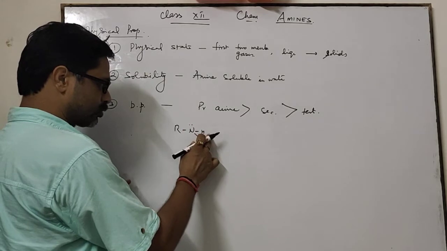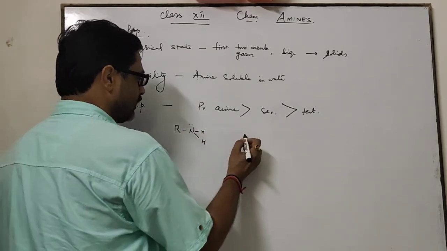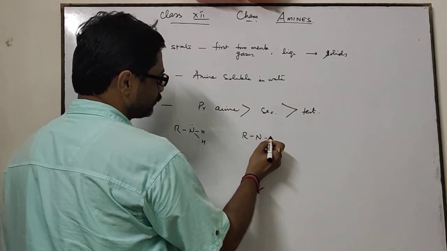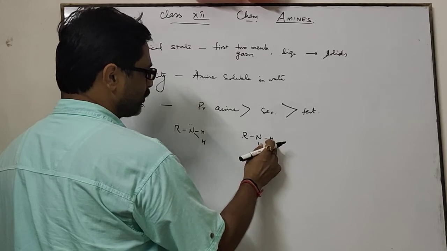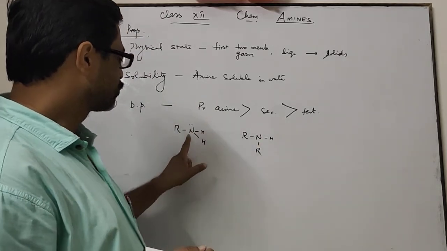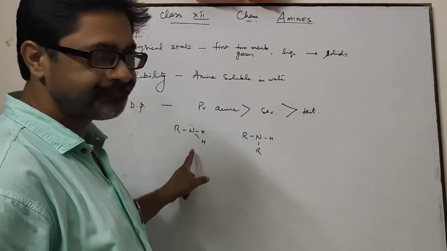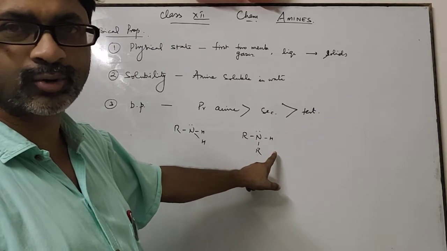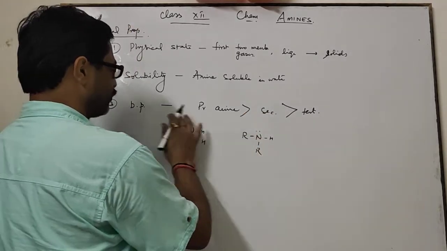Hence, two hydrogen bonds are formed with other amines. In secondary amines, one hydrogen atom is present which can form one hydrogen bond. Here, due to formation of two hydrogen bonds, the boiling point is highest. Due to formation of only one hydrogen bond, it has a lower boiling point.